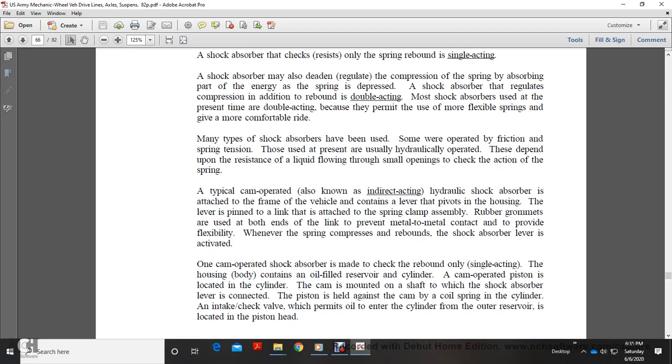to give a more comfortable ride. Many types of shock absorbers have been used, including those operated with friction and spring tension. Those in use at present are hydraulically operated, depending upon the resistance of liquid flowing through small openings in a check valve with spring action.